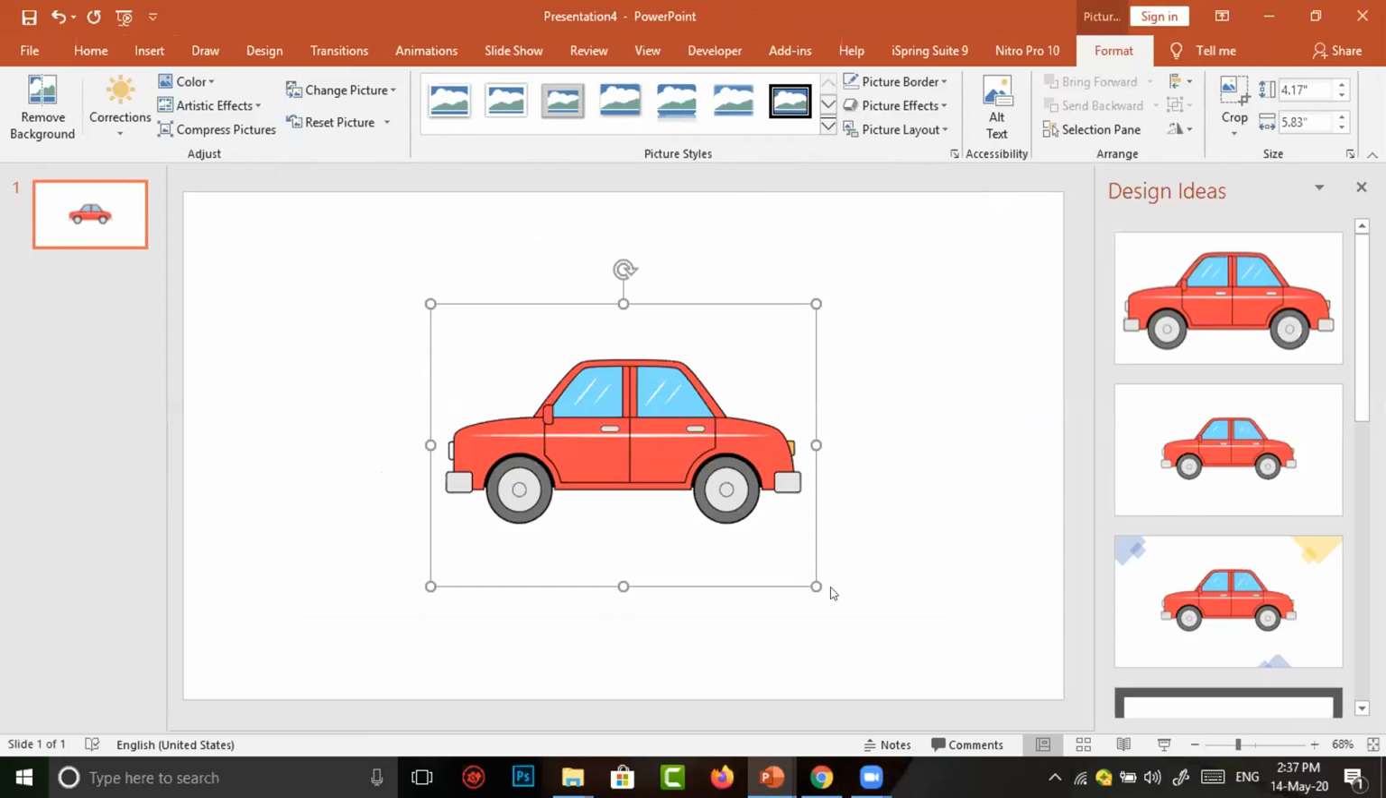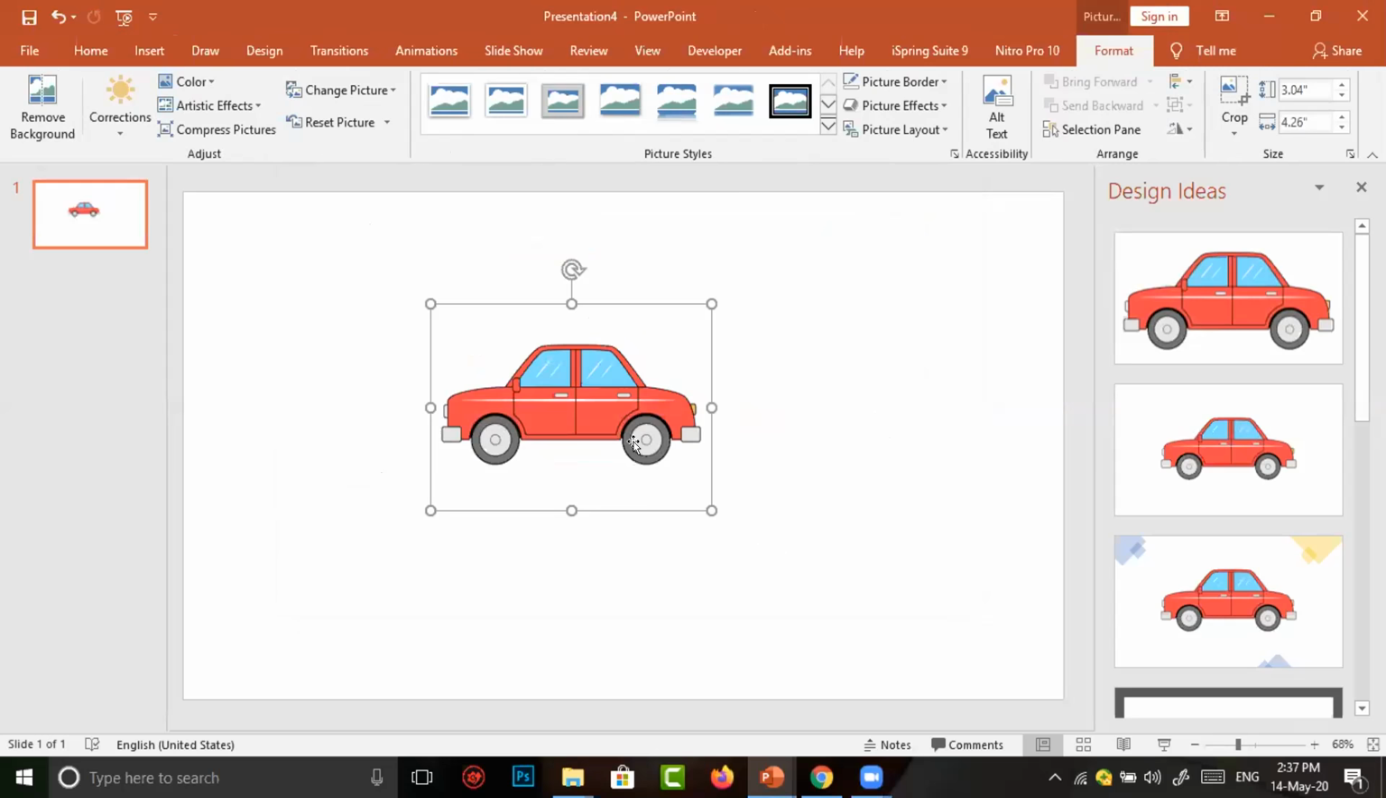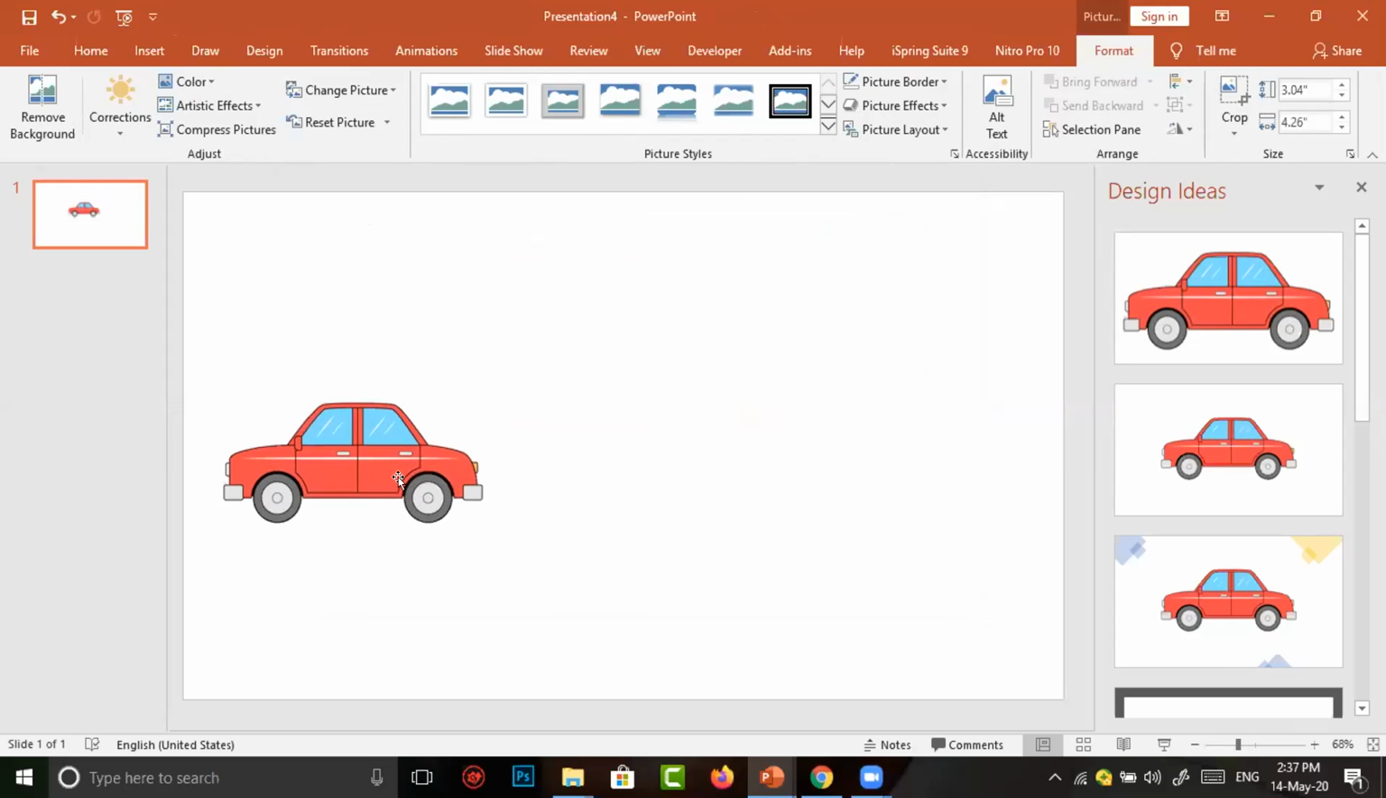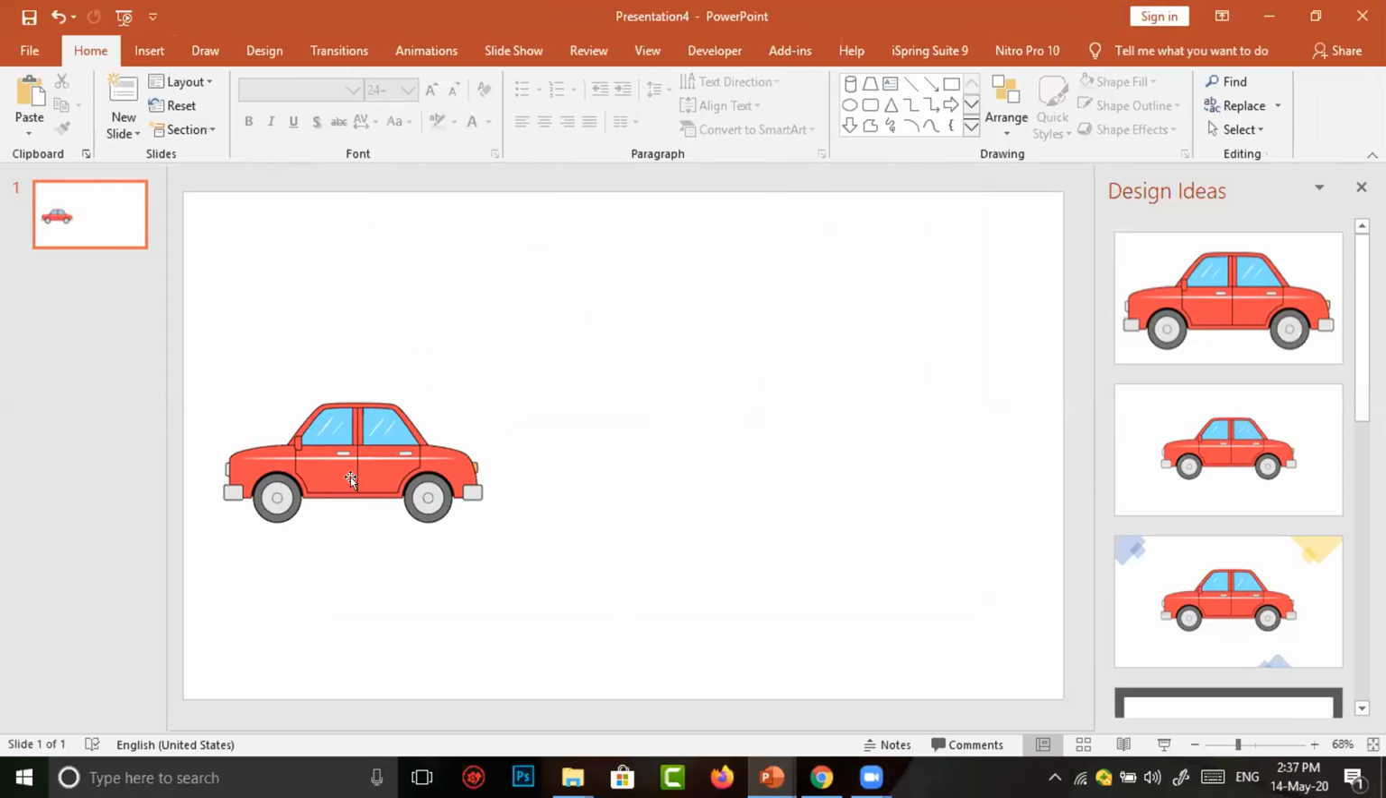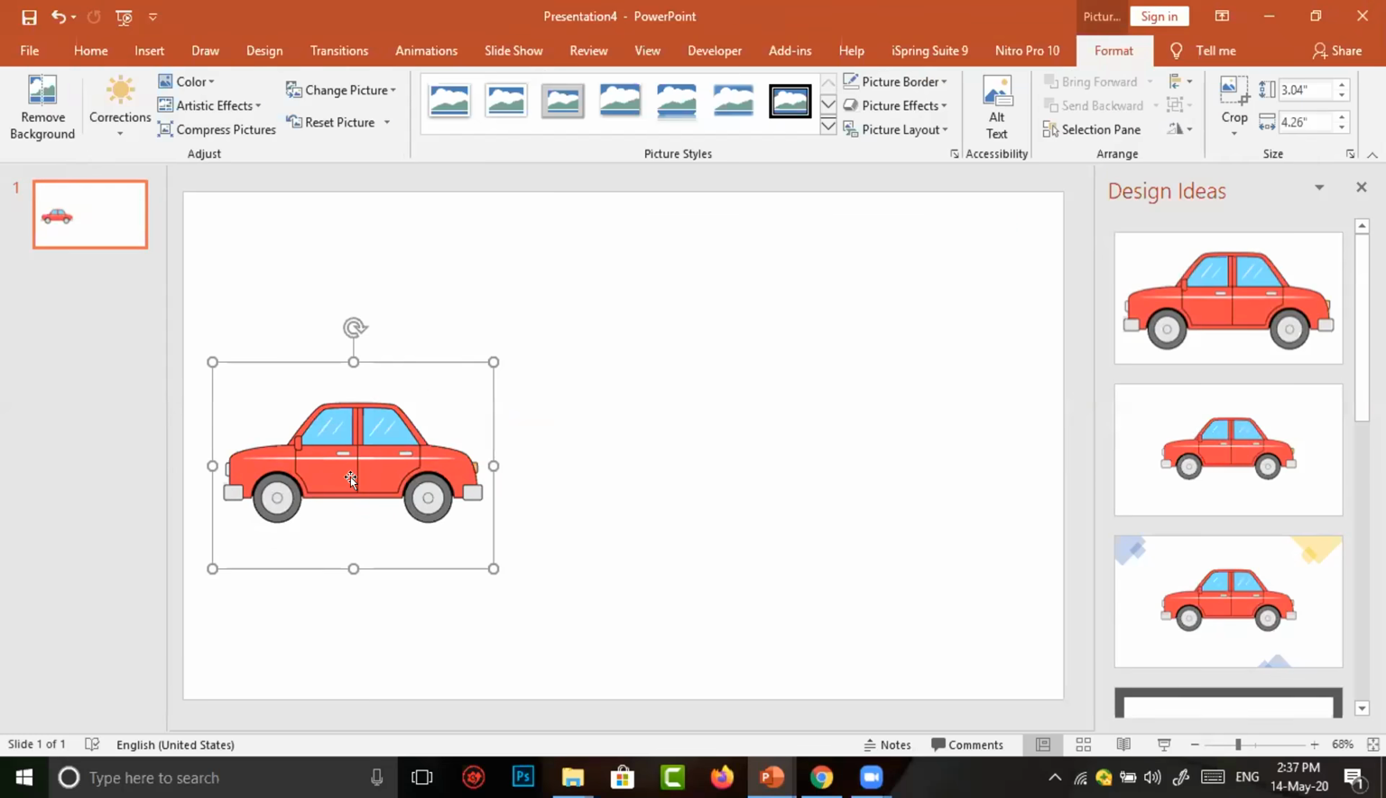Now the car has come to our scene. In the demo video, the car is moving from left to right. Here it is turned, so I want to make some small change in the car. In the Format button, suppose you select any pictures or videos, automatically Format in the menu bar has been selected.